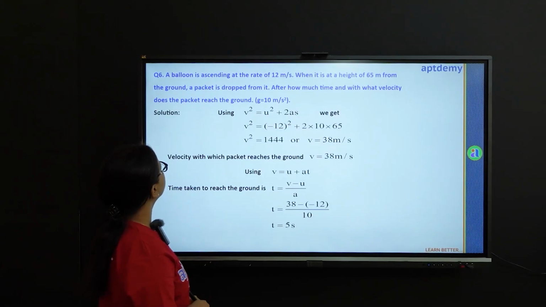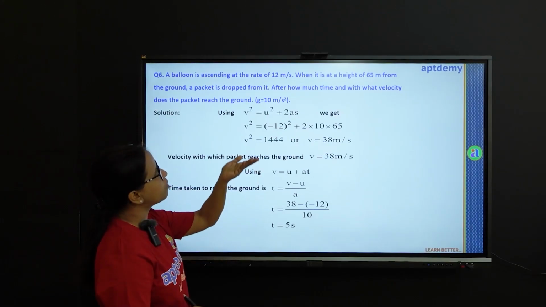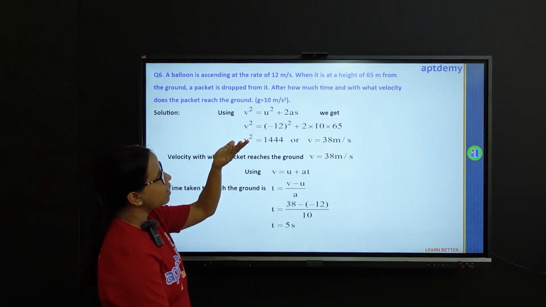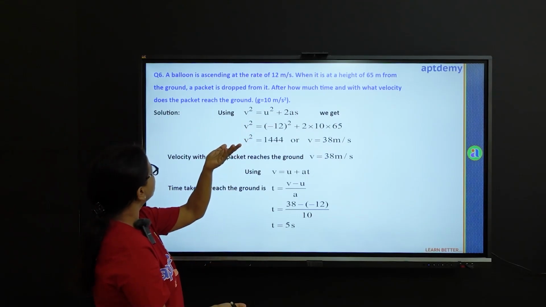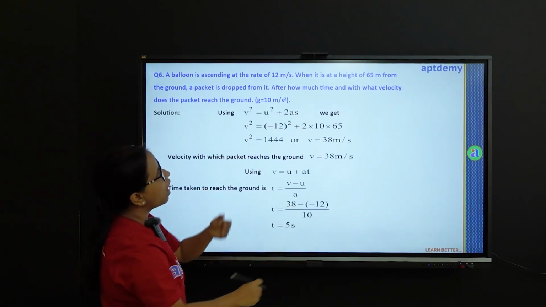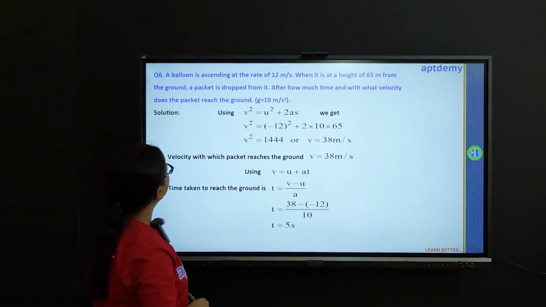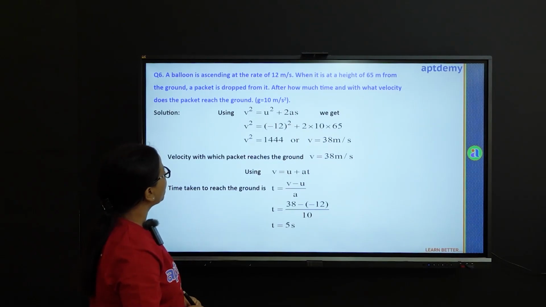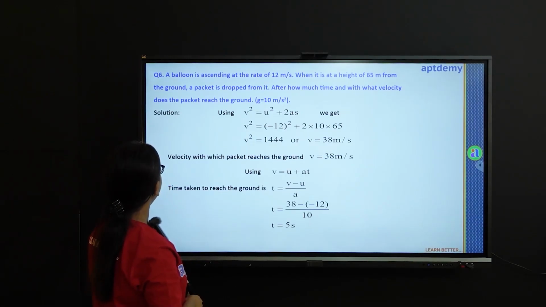Now look at this problem. A balloon is ascending at the rate of 12 meter per second. When it is at a height of 65 meter from the ground, a packet is dropped from it. After how much time and with what velocity does the packet reach the ground? Now this is another beautiful problem and we shall try and solve this now.